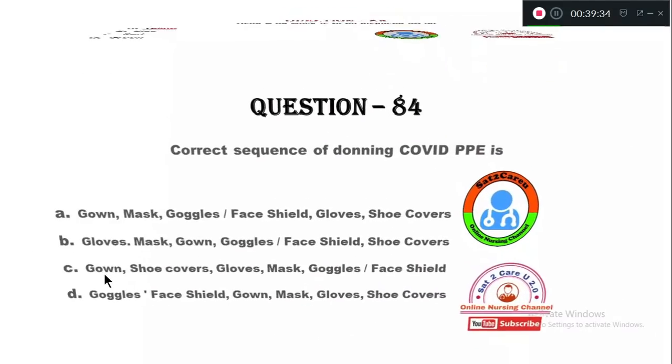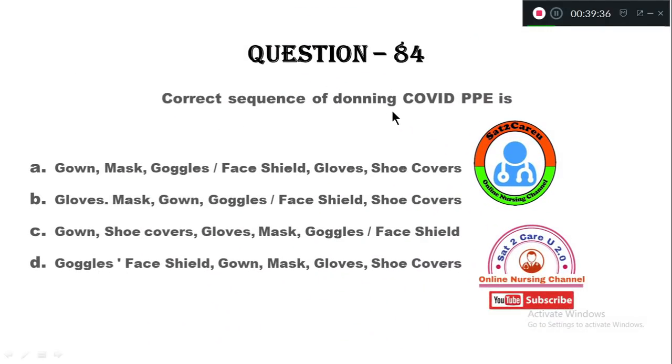Question number 84. Correct sequence of donning COVID PPE kit is: option A, gown, mask, goggles or face shields, gloves, shoe covers. Option B, gloves, mask, gowns, goggles or face shields and shoe covers. Option C, gowns, shoe covers, gloves, mask, goggles, face shield. Option D, goggles, face shield, gowns, mask, gloves and shoe covers.